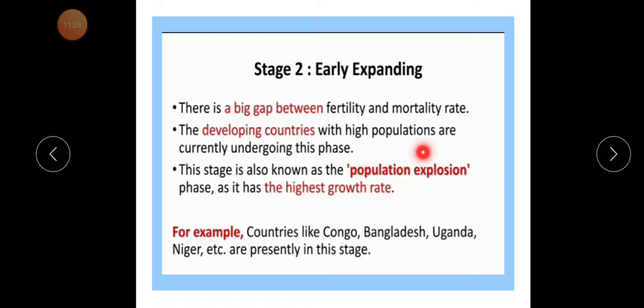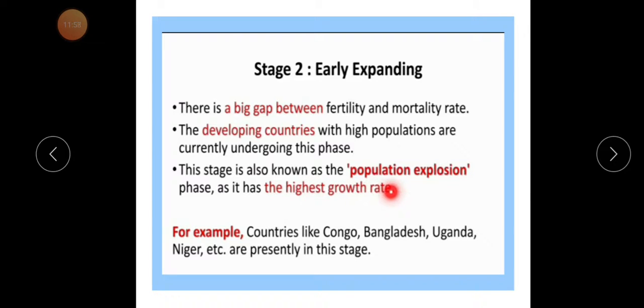Developing countries with a high population are currently undergoing this phase, when the country is newly developing.